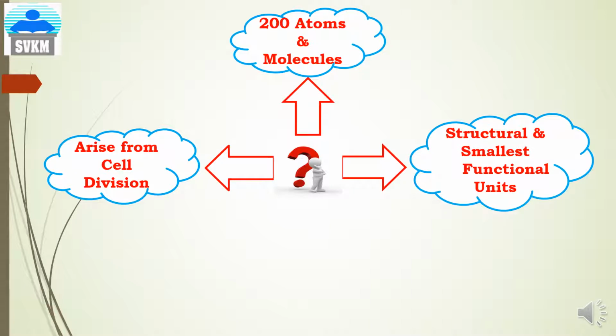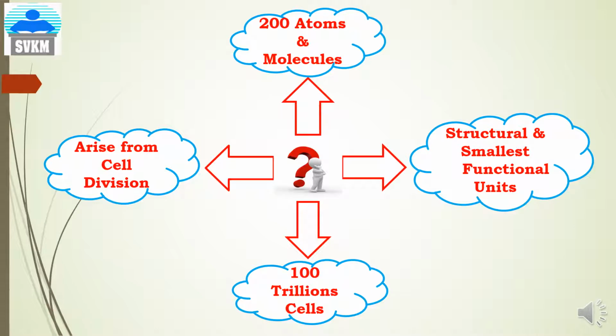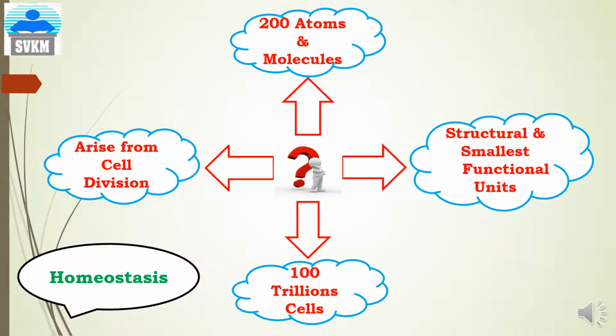The word cell is derived from the process of cell division, where the cell is divided into two identical cells. The human body contains about 100 trillion cells, which can live for months or years. The cell plays an important role in the homeostasis of the physiological functions of the body.